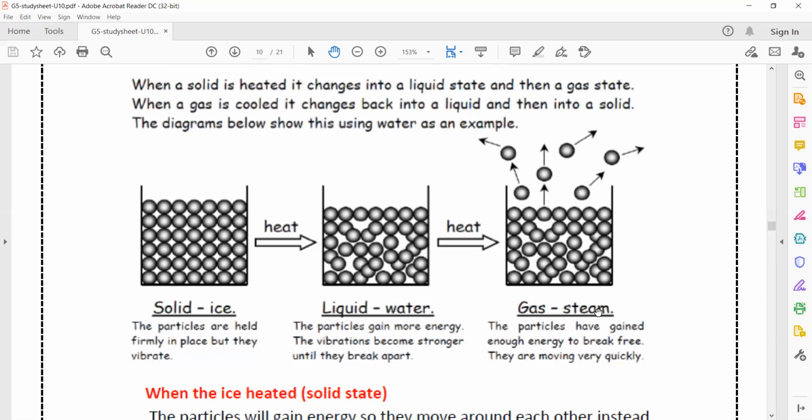The gases, or the steam, or the water vapor: when the particles of the liquid have enough heat energy, taking heat energy until they reach the boiling point, they break free. They are moving very quickly and in all directions and change into gases.